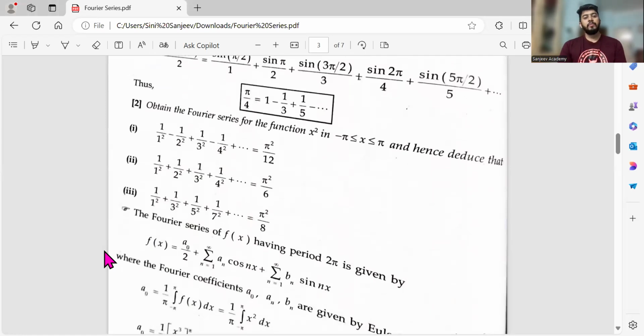Next question is this: obtain the Fourier series of the function x square in minus pi less than x less than or equal to pi, and hence deduce that 1 by 1 square minus 1 by 2 square and so on. So I told you x square is an even function, so in an even function, bn value will be 0. I had to just find out a naught and an.